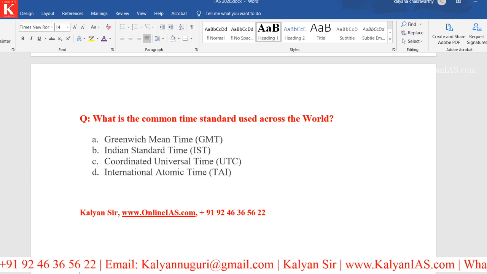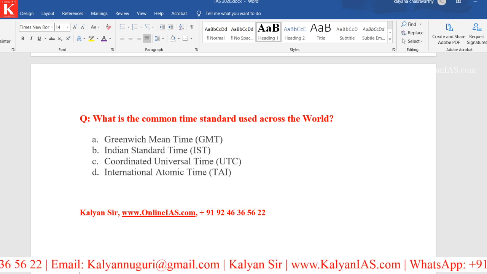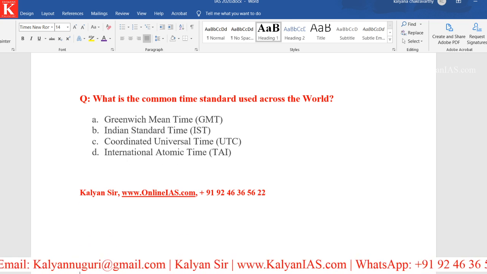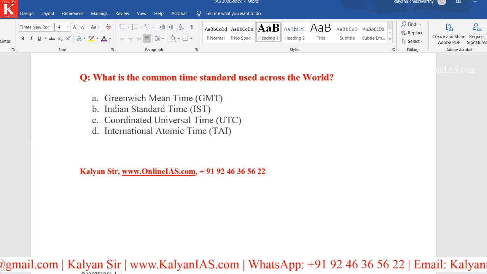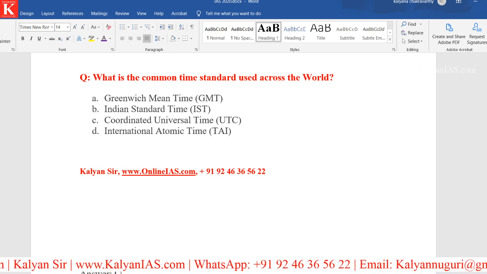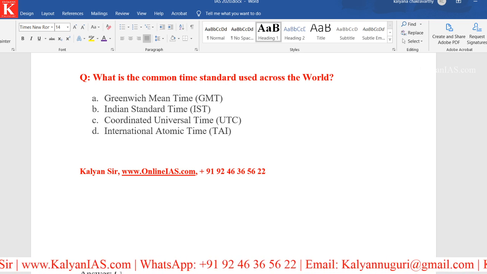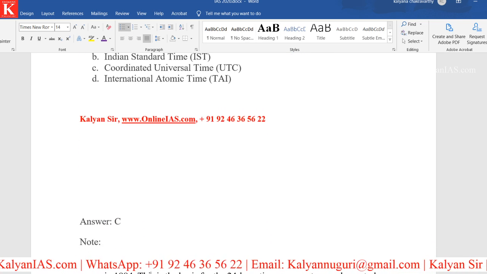What should be the answer? Look at the question carefully. This also may be a possible question, and your answer is option C, that is Coordinated Universal Time.